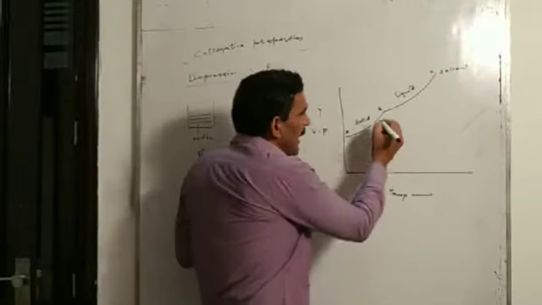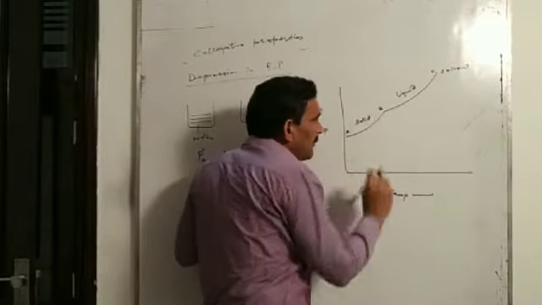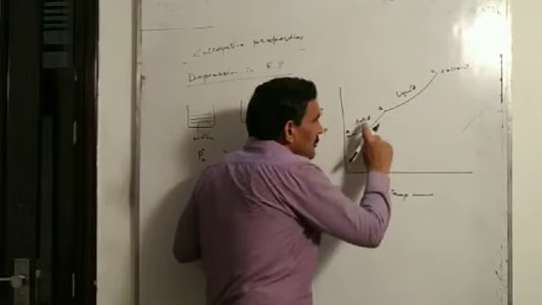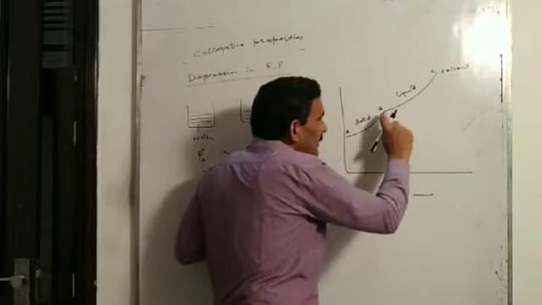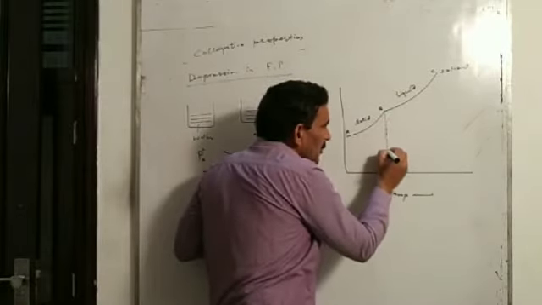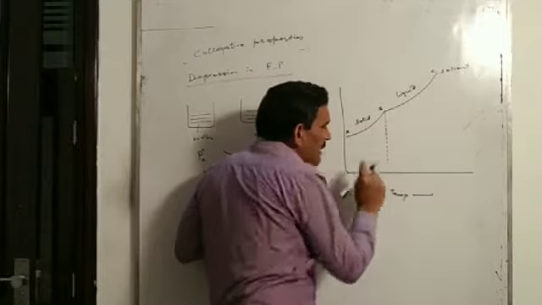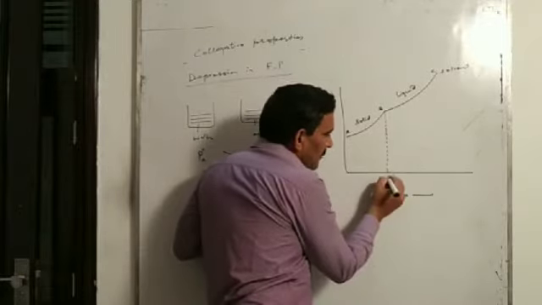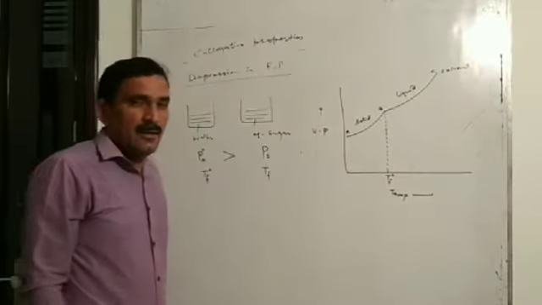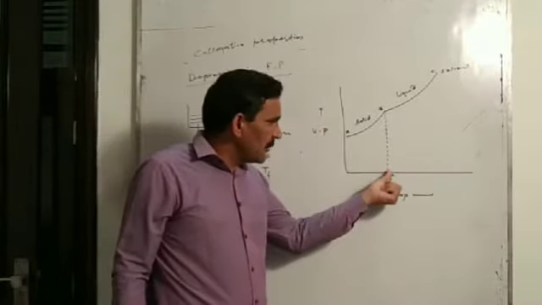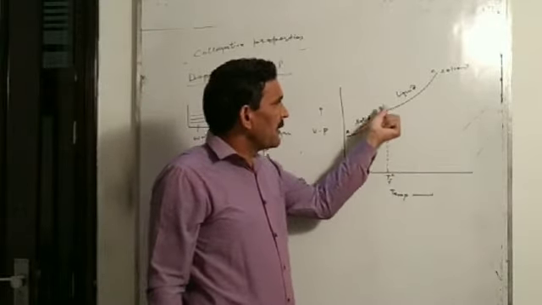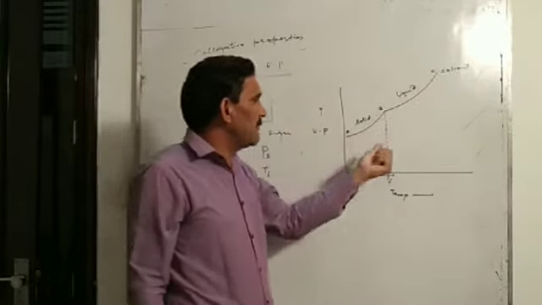So you see at point B, the vapor pressure of the solid and liquid state of the solvent is equal. So the temperature corresponding to point B can be called the freezing point of pure solvent. This is the freezing point of pure solvent at which the vapor pressure of the solid and liquid state of the solvent became equal.